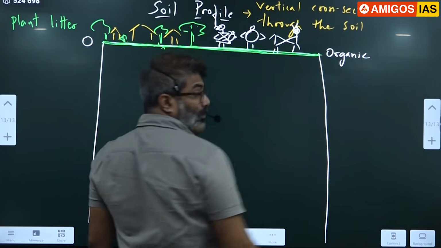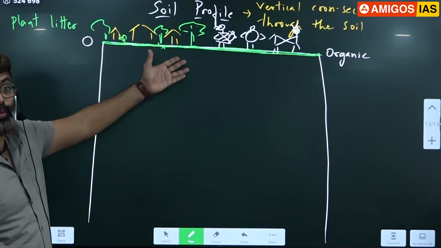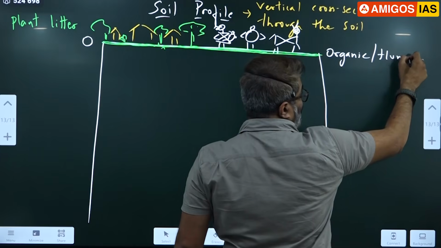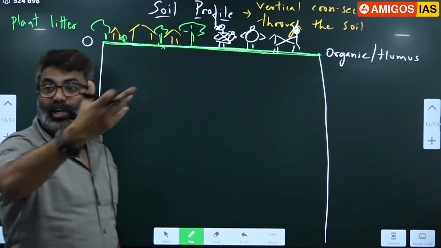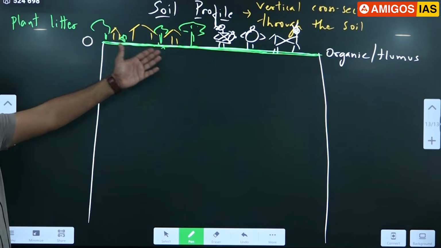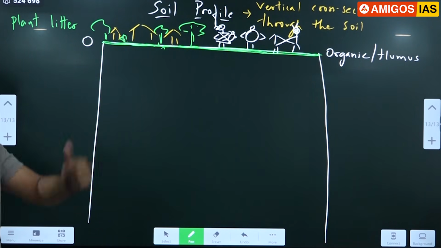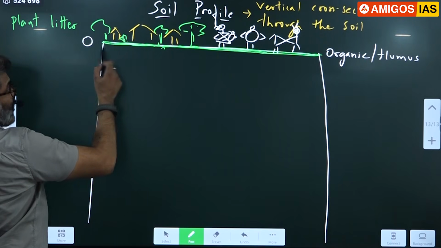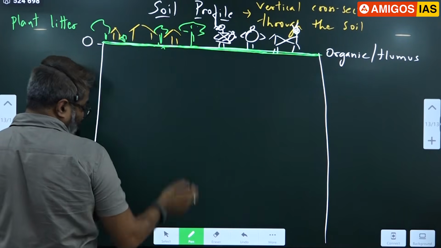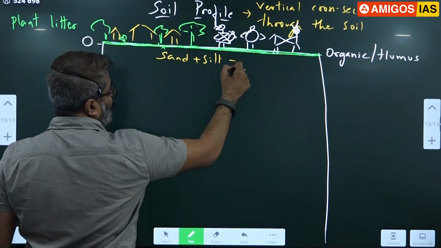All this organic matter will slowly decompose in the presence of oxygen, aerobic decomposition, forming humus. What is humus? Humus is decomposing organic matter. Don't write, please wait. Wait and understand, then you can write. Organic matter is decomposing. That decomposing organic matter is called humus. This is the question: what is humus? So they have asked. This layer is called the O layer. Just below this is the soil. Now we get the soil layer. Sand, silt, clay here. Remember I told you, sand, silt plus clay.